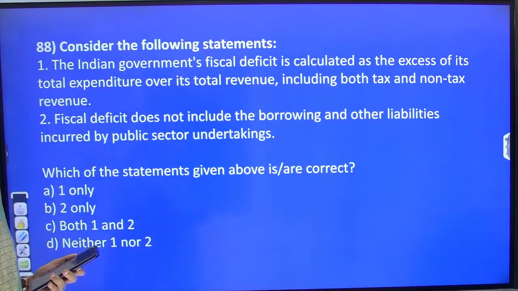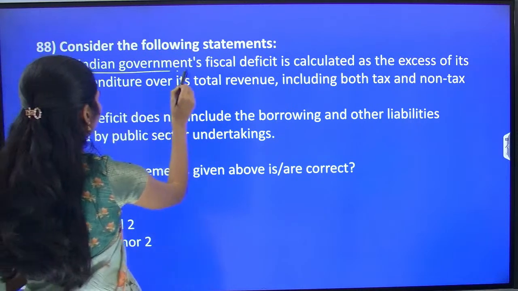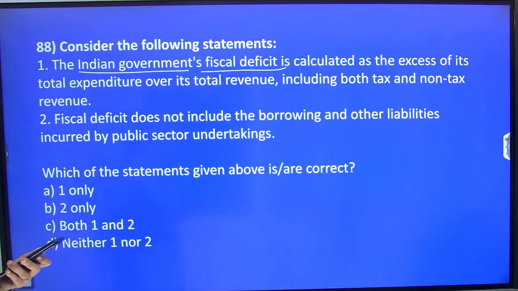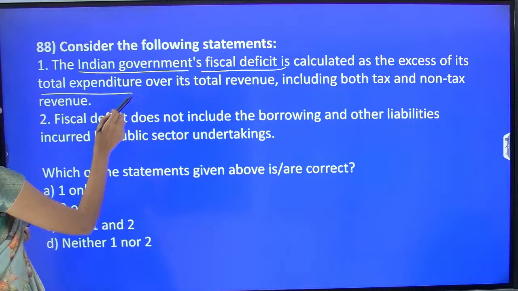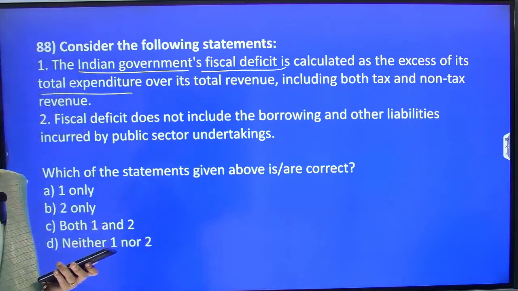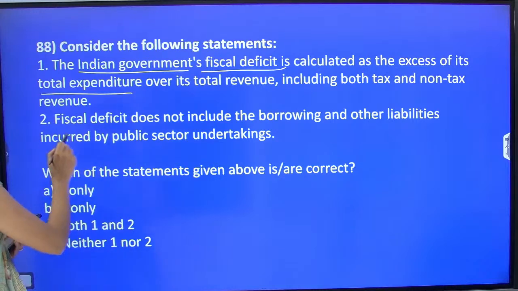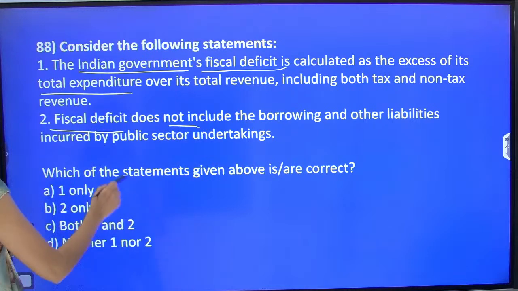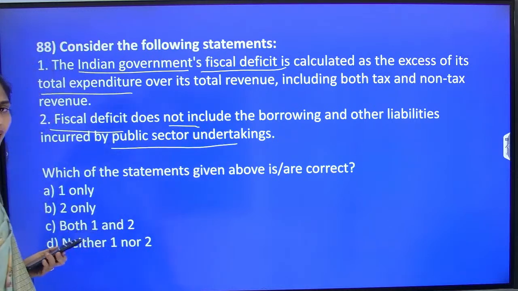Consider the following statements. So there are two statements given. The first one is: the Indian government's fiscal deficit is calculated as the excess of its total expenditure over the total revenue, including both tax and non-tax revenues. And the second: fiscal deficit does not include borrowing and other liabilities incurred by public sector undertakings.